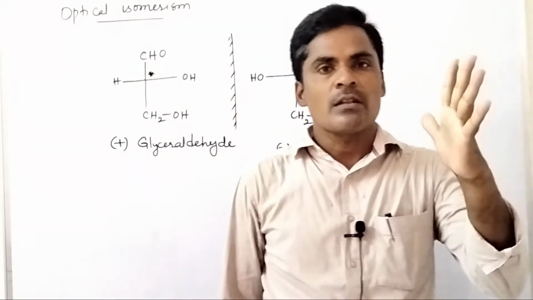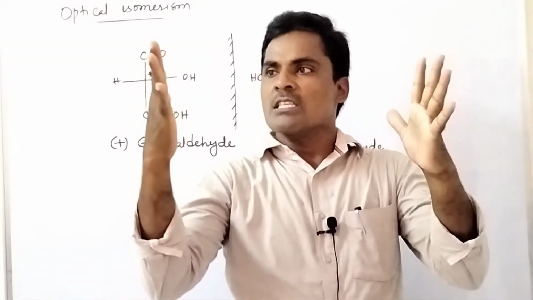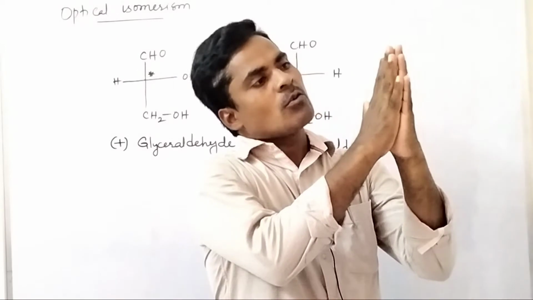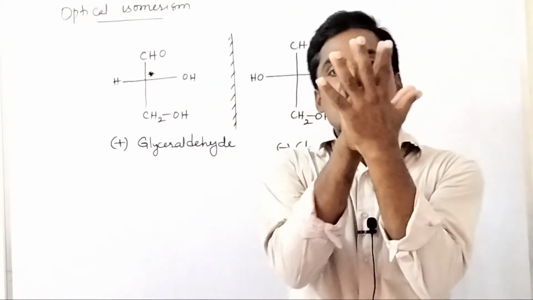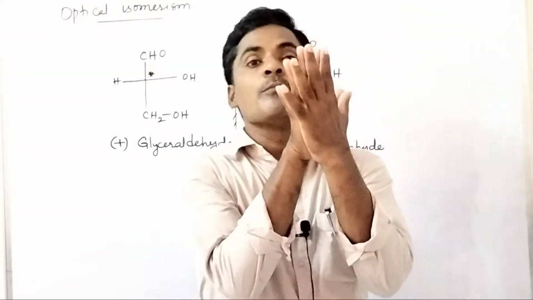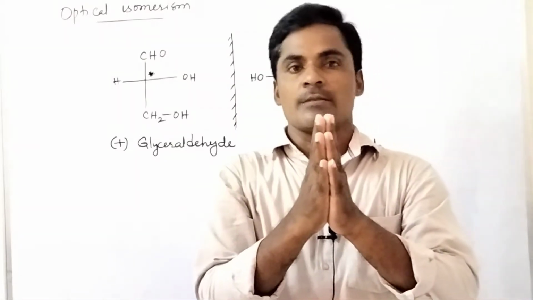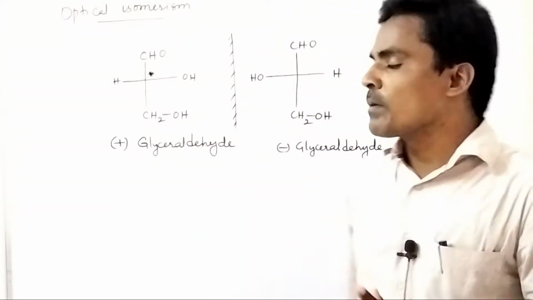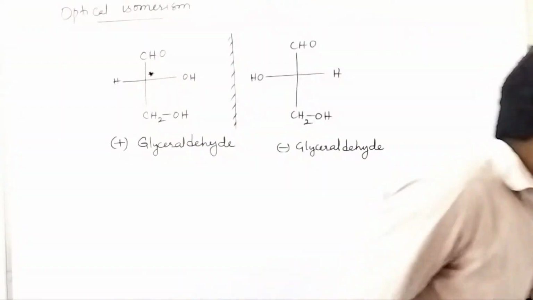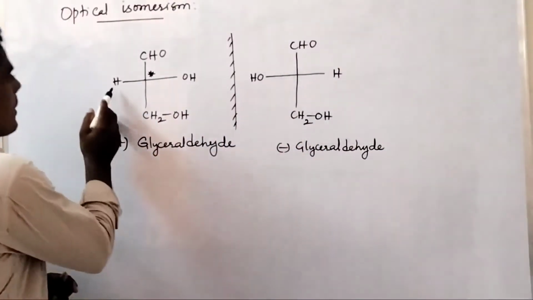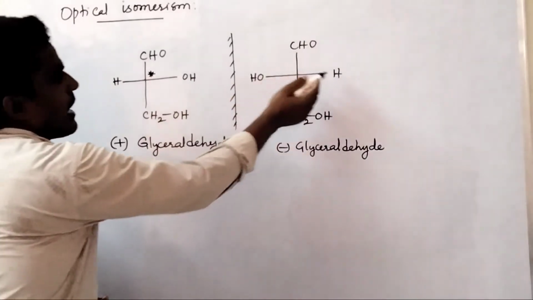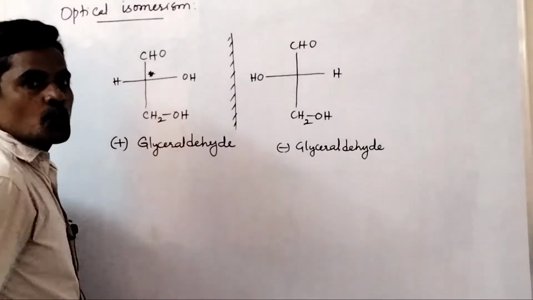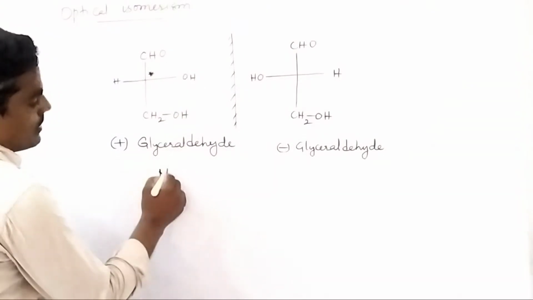For example, its mirror image is this one. When this image is placed on this structure, all of these atoms or groups coincide with each other. Hence these are superimposable mirror images. But in this case, these two are non-superimposable mirror images because here the hydrogen and OH groups do not coincide with each other.